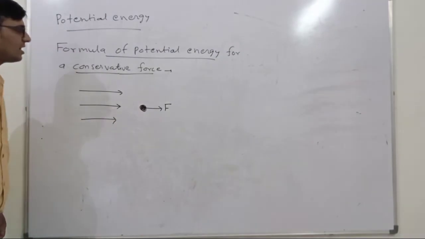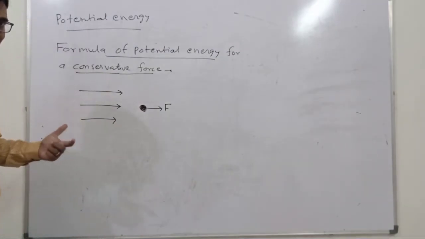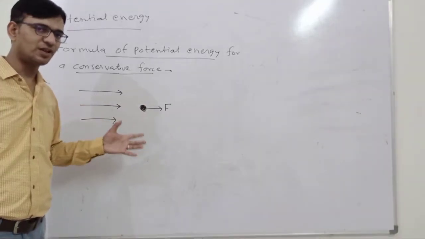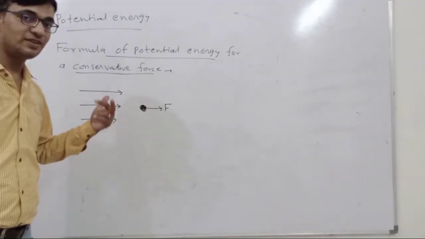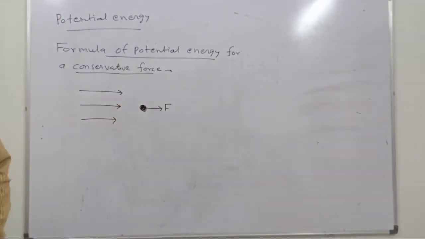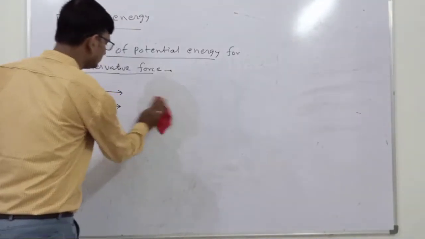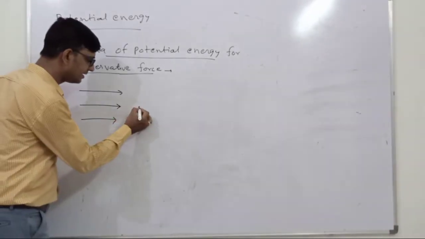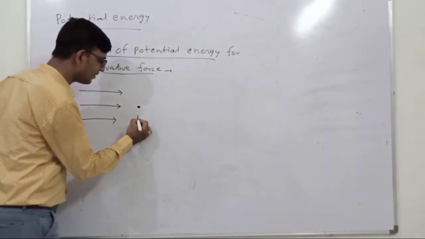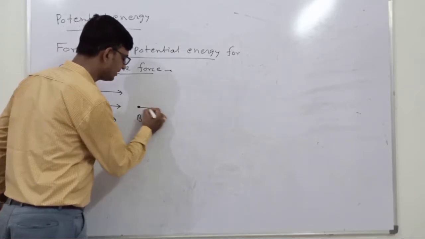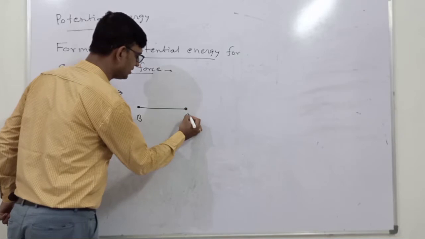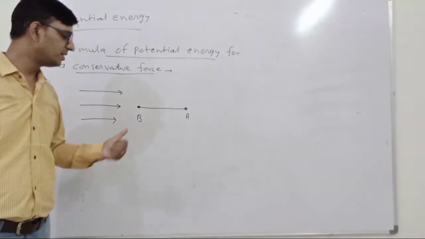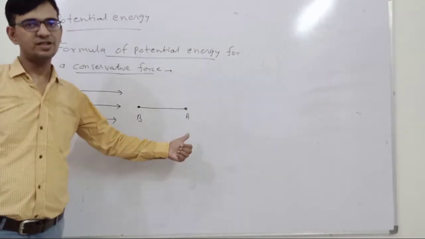How is the potential energy between two points defined? For an absolute point, for a single point, we cannot calculate the potential energy. Potential energy is always related between two points. So suppose we have to calculate the potential energy between two points, and this is point B and this is point A. It is always considered that a body moves from higher potential energy to lower potential energy.